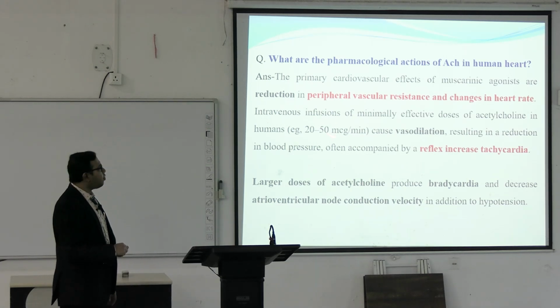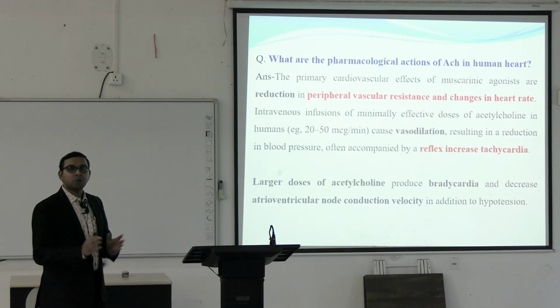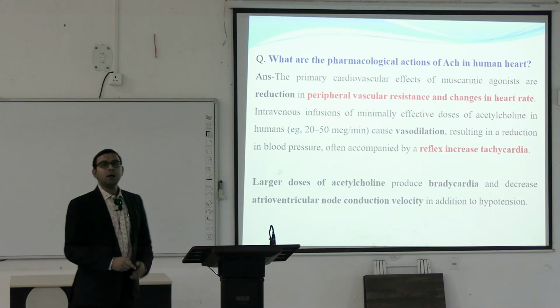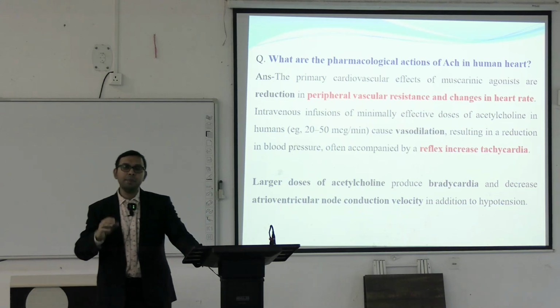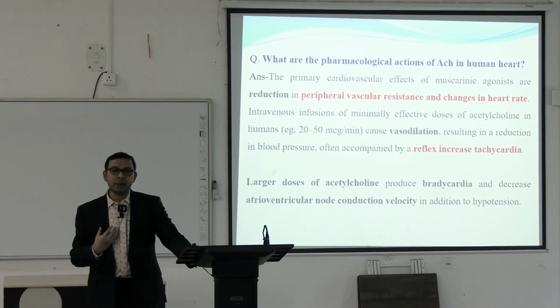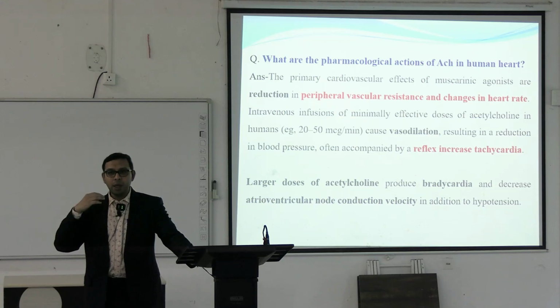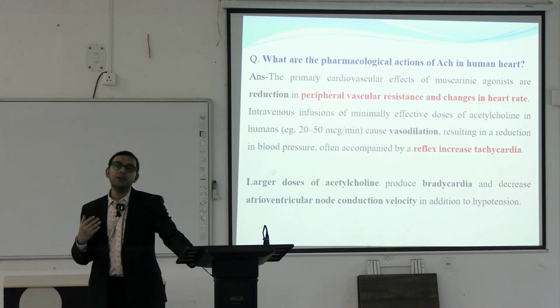When an intravenous infusion of a minimally effective dose of acetylcholine is given in humans, approximately 20 to 50 microgram per minute, that causes vasodilatation, resulting in a reduction in blood pressure, often accompanied by a reflex increase in heart rate, or tachycardia. When this is given instantaneously, the M2 receptor within the heart usually takes time for its blockage, but the release of nitric oxide causes the vasodilatation. When there is vasodilatation, there will be reduction of the blood pressure, and to counteract this, there will be an increase of the heart rate. This is known as reflex tachycardia.